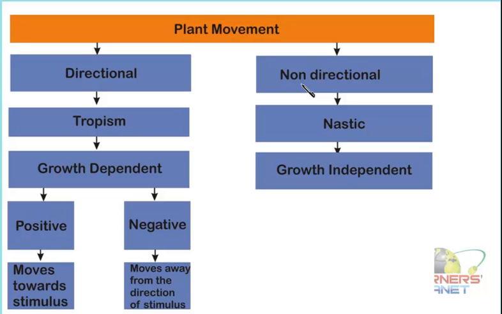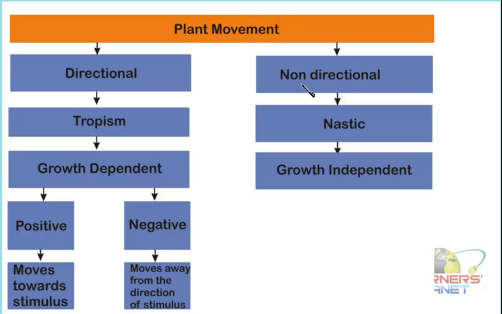That is going to stimulate a response in the particular plant. How much of the plant is affected depends upon the extent of time it is exposed to that particular stimulus. Secondly, these particular movements are growth independent.